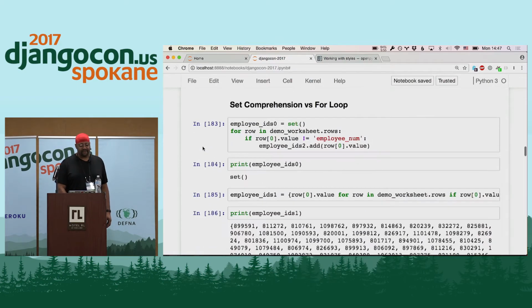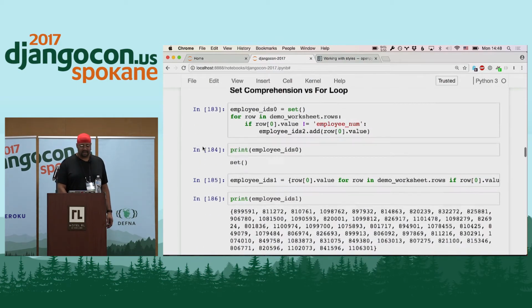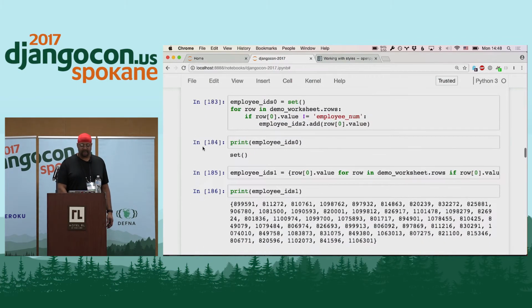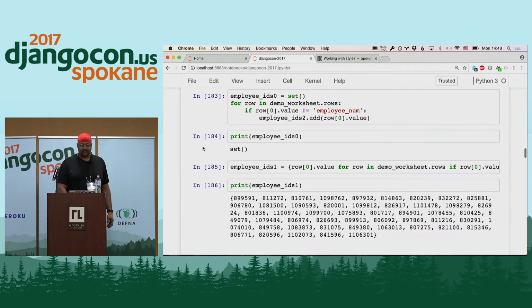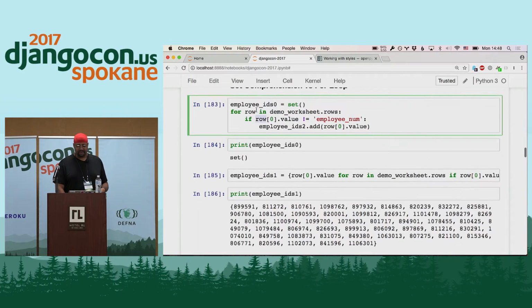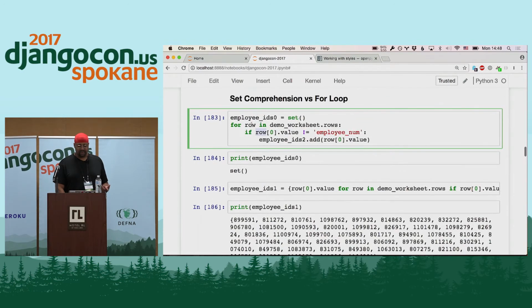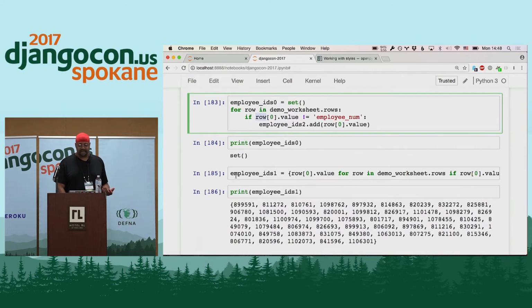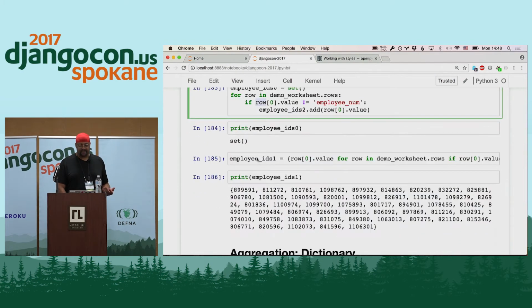A lot of the Python here is not particularly impressive, but I wanted to point out the spots where we use regular Python mixed with things that are specific to Openpyxl. So here, you can use a for loop versus a set comprehension. I used a set comprehension because I wanted a set of the employee IDs. I didn't want every occurrence of an employee ID because you'd have multiple. So I used a set comprehension here.